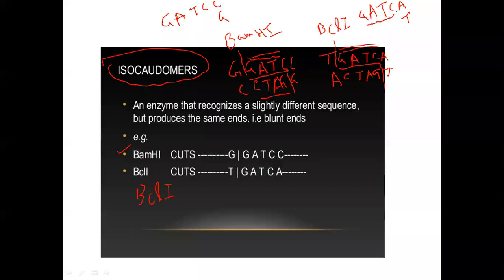So you see GATC is common. What does it mean? The central overhang is the same for both, but it is slightly different because the terminal nucleotide is different. This difference and the identical central nucleotides are the hallmark of isocaudomers. So these three, isoschizomers, neoschizomers, and isocaudomers, are very interesting hallmarks of restriction enzymes.